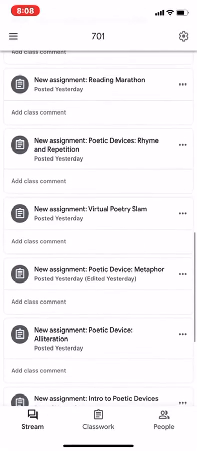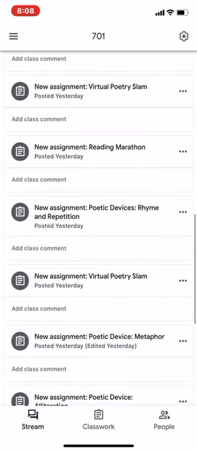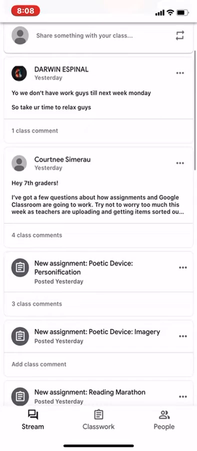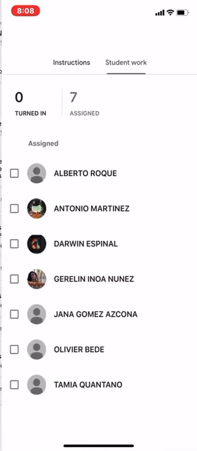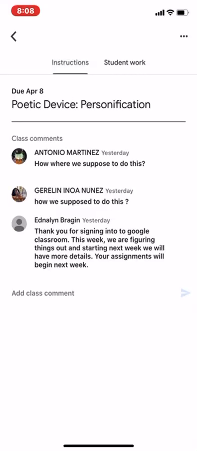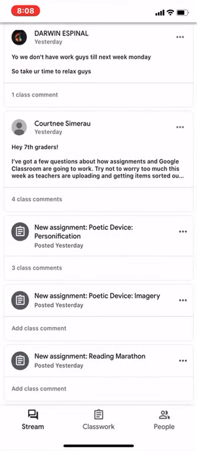We're still trying to figure out these certain things. These are different assignments that are going to be posted. You're going to have one per day. At the top, you'll see that some students already had asked. When you click on it, the students who have already logged in are Alberto, Antonio, Darwin, Geraldine, Hannah, Olivier, and Tamia. If you see that some of your classmates haven't done it and you have their number, please contact them so that they know exactly what to do. If you're not sure what to do, you can leave comments. As of this point, we're posting stuff, but we haven't actually posted specific assignments. That's going to start next week.